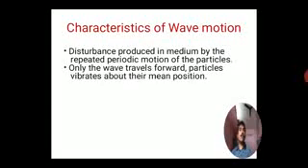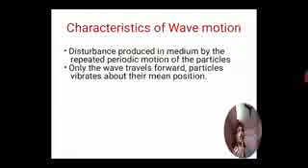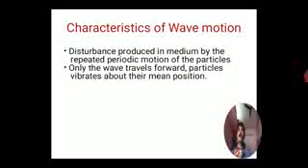Another is that only the wave travels forward, while particles vibrate about their mean position. I already explained that only the wave travels from one place to another; the particles remain at their positions and vibrate about their mean position. They will not travel from one point to another, only the wave travels.